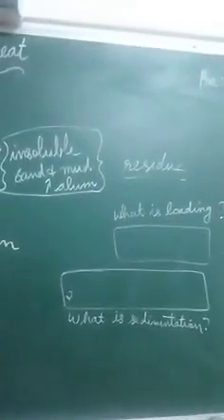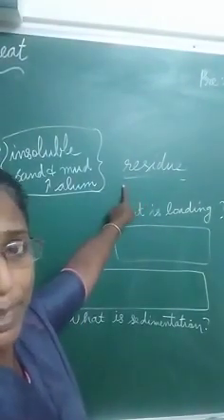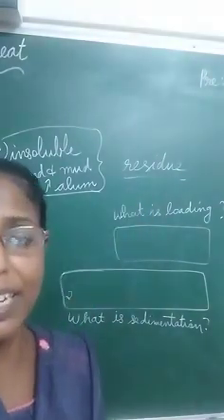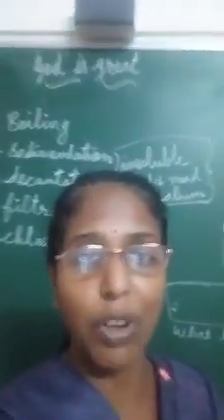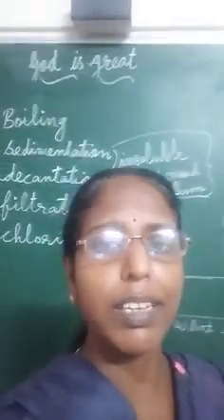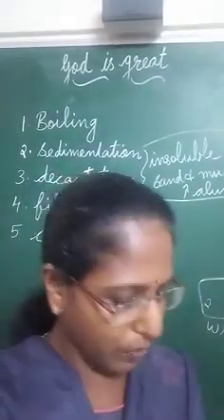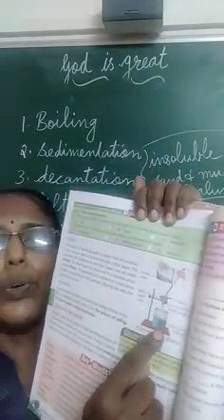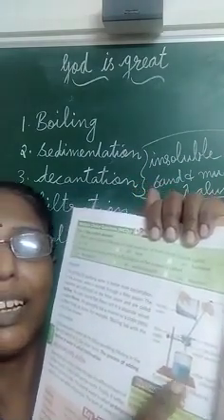The impurity that is collected in the filter paper or strainer is called residue, and the clear water which is collected in the container is called filtrate. So in filtration, what is the impurity collected in the strainer called? Residue. And the clear water which is collected in the beaker is called filtrate.